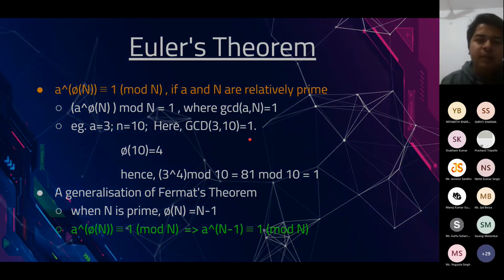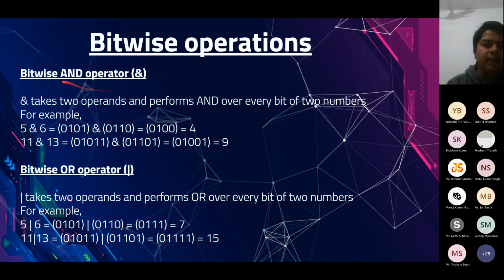Now we have bitwise operators. Like in the Python part, you guys studied about it, but let's repeat it once again. So what is the bitwise AND operator? It takes two operands and performs AND over every bit of two numbers. Like if you want to know the value of 5 bitwise AND 6, what we do